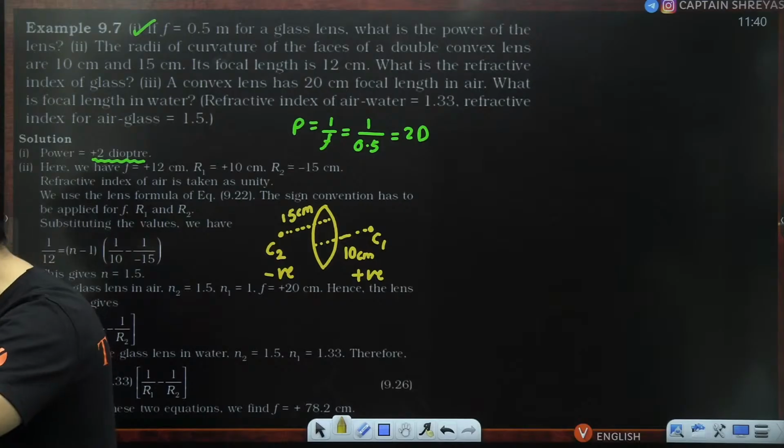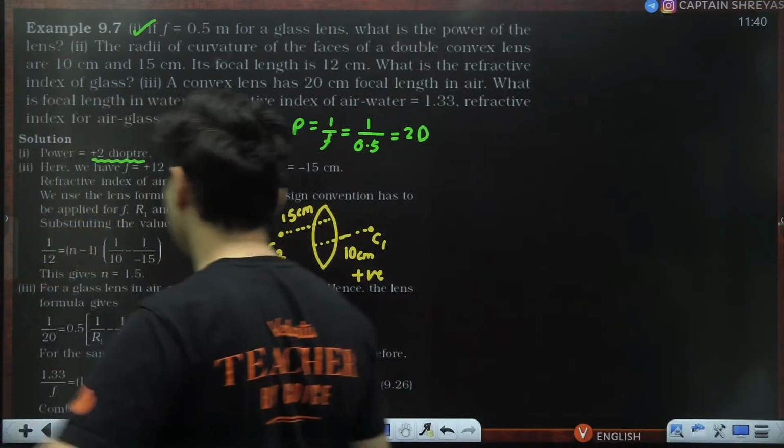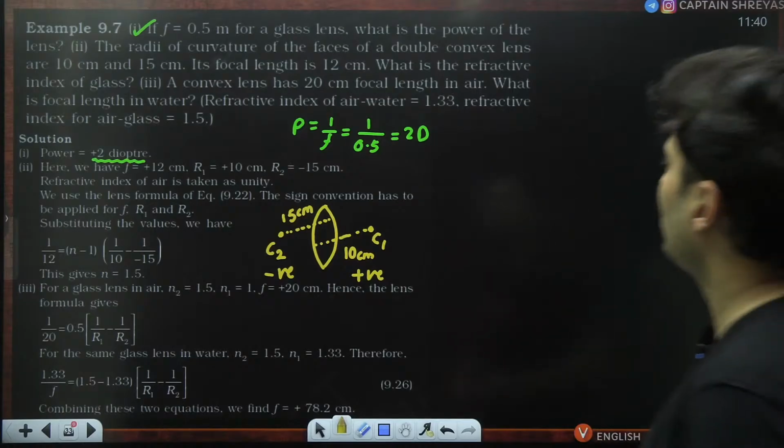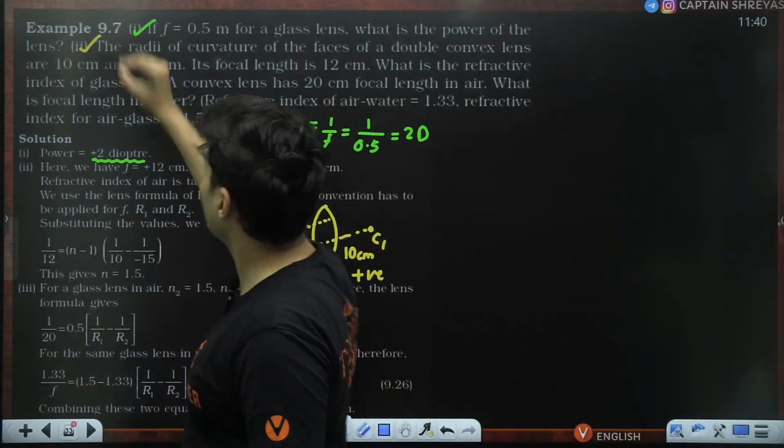Understood how to solve this particular question? Solved example, in-text questions are very important. Okay, very good. Awesomeness. For a glass lens in air, now that was the second part of it.